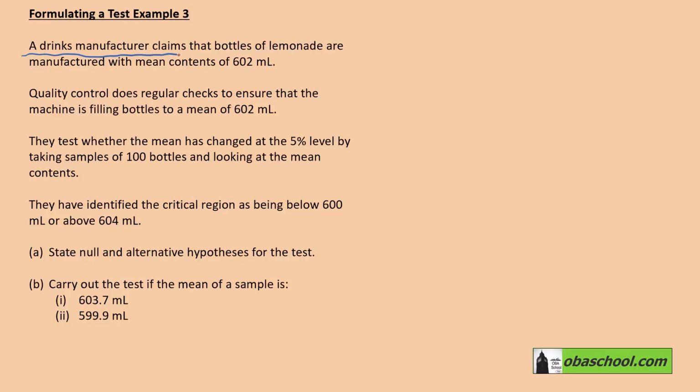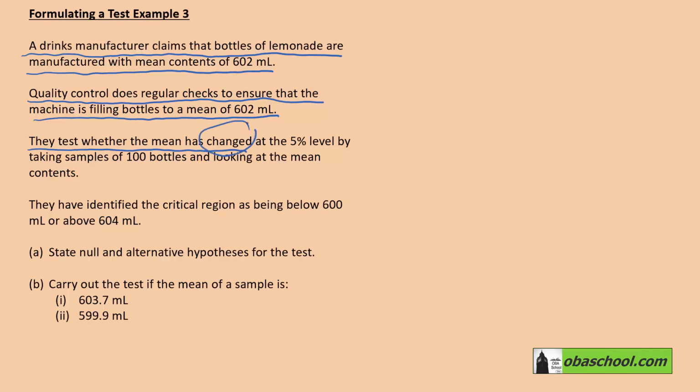A drinks manufacturer claims that bottles of lemonade are manufactured with mean contents of 602 milliliters. Quality control does regular checks to ensure that the machine is filling bottles to a mean of 602 milliliters. They test whether the mean has changed at the 5% level by taking samples of 100 bottles and looking at the mean contents. They have identified the critical region as being below 600 milliliters or above 604 milliliters.